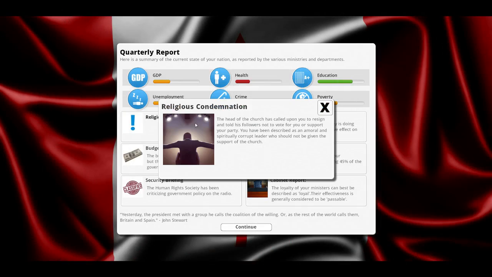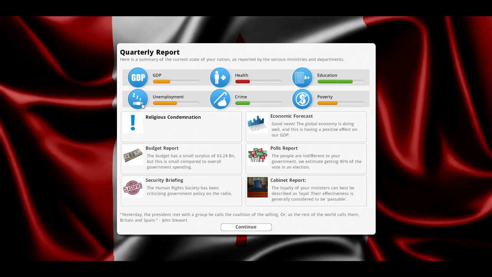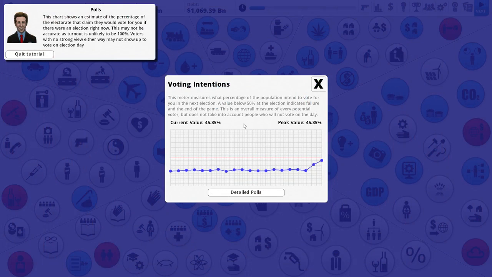They need to be religious condemnation. The church has called upon you to resign and told followers not to vote for you. I told you that would happen. This is good. Voting intentions up to 45% for me. That's good.